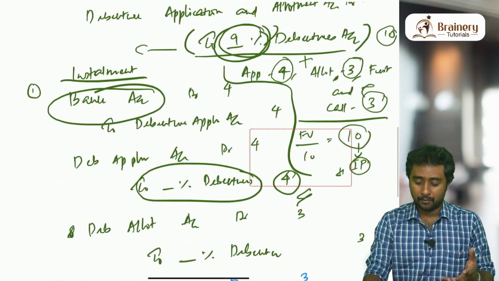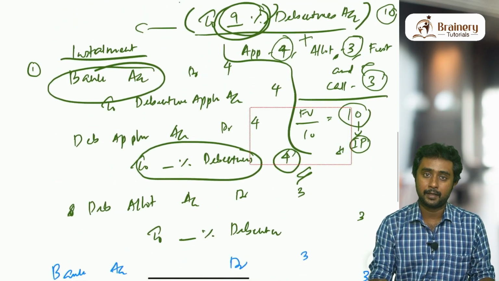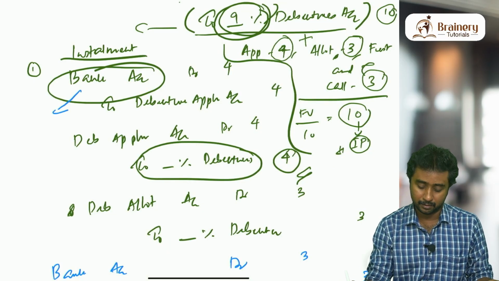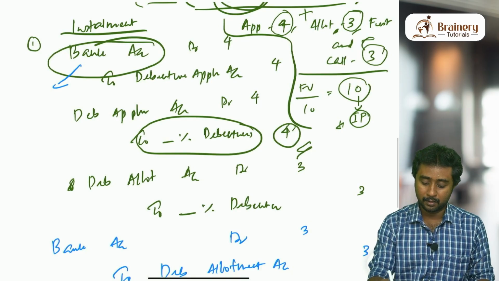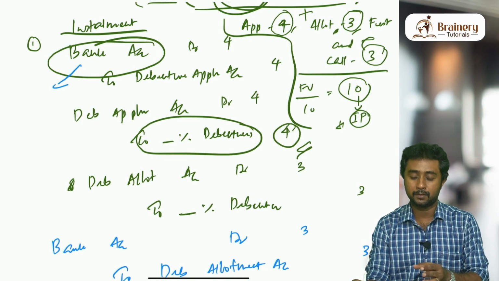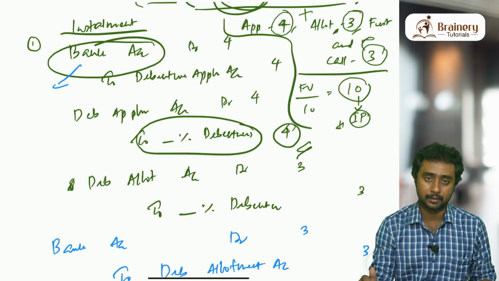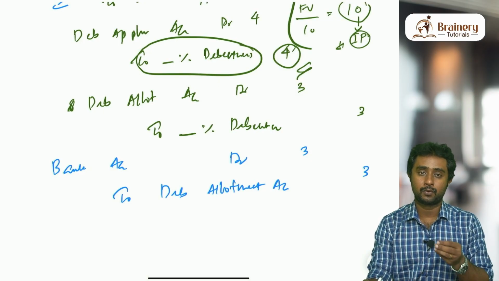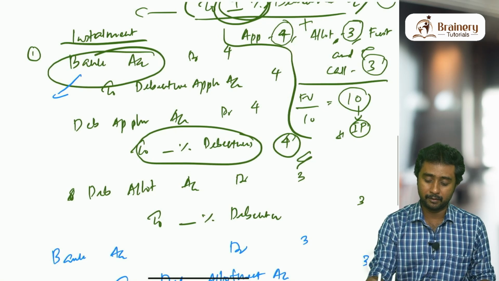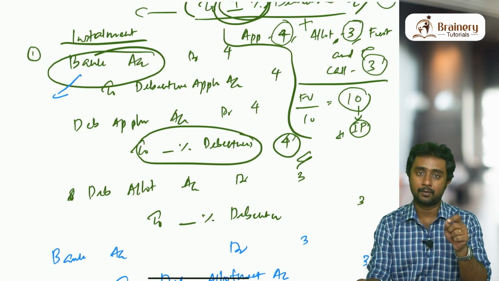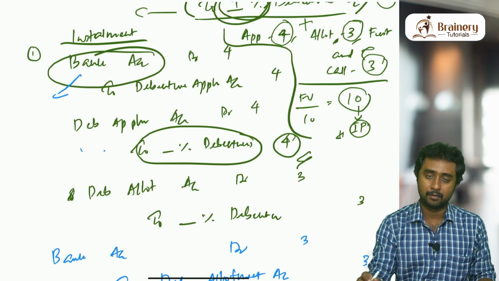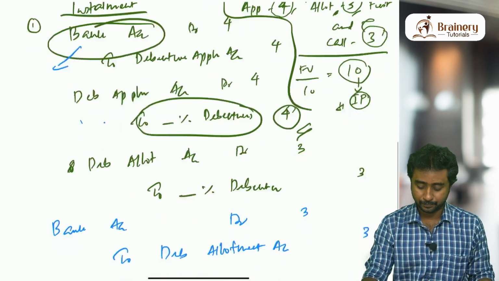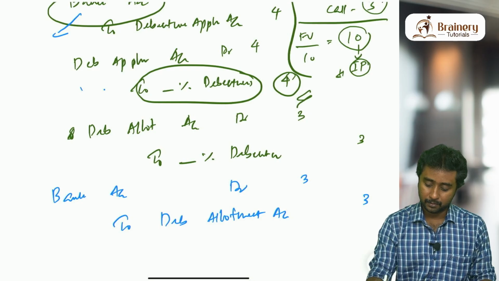Narration and all. For the first entry, if you write the narration, it is application money received for this many debentures. Here only one debenture is there in our example. Second is application money transferred to dash percentage debentures account. Then next is debenture allotment due on how many debentures, of rupees how much each. Here also, when you are transferring application money, you can write at the rate of rupees how much you are transferring. In the first bank entry also you can write how much rupees you have collected in application.